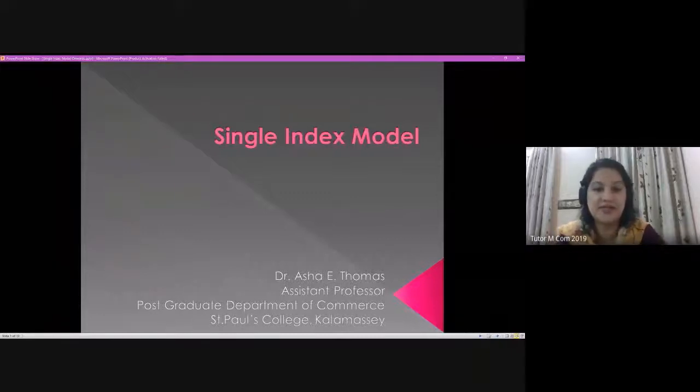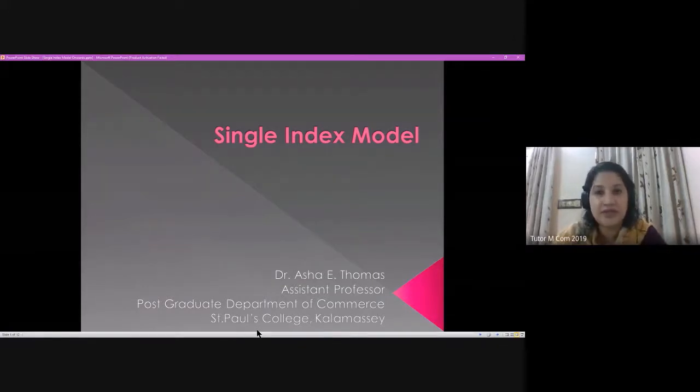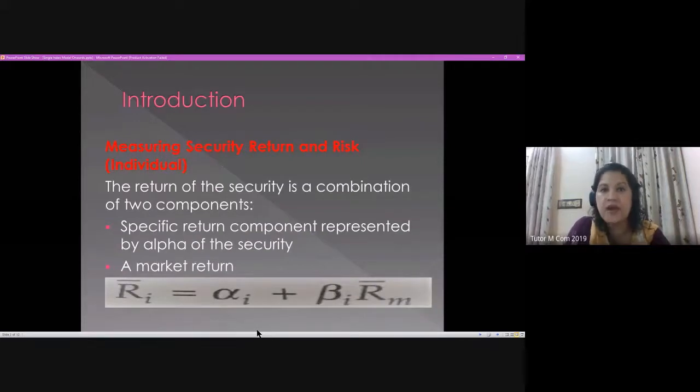As already said, this is one of the models which we will use for measuring the risk and return of a particular security, or it can be a portfolio. There are two ways we construct a portfolio. We would like to know whether that is good or bad, and that is evaluated on the basis of risk and return. So the single index model is a method of evaluating the portfolio based on risk and return. That's an introduction to that.